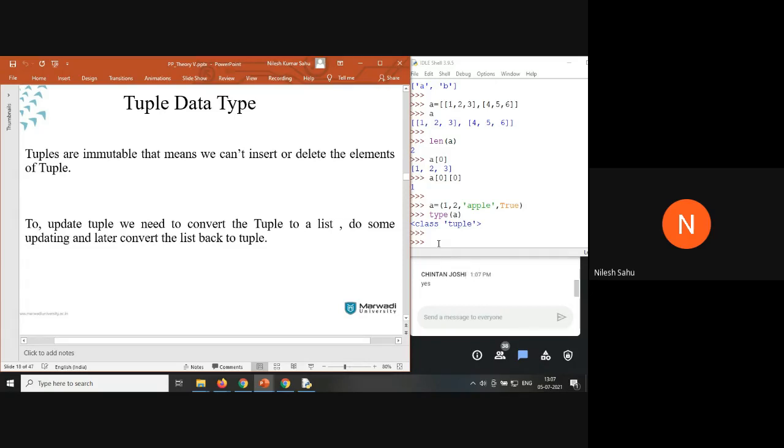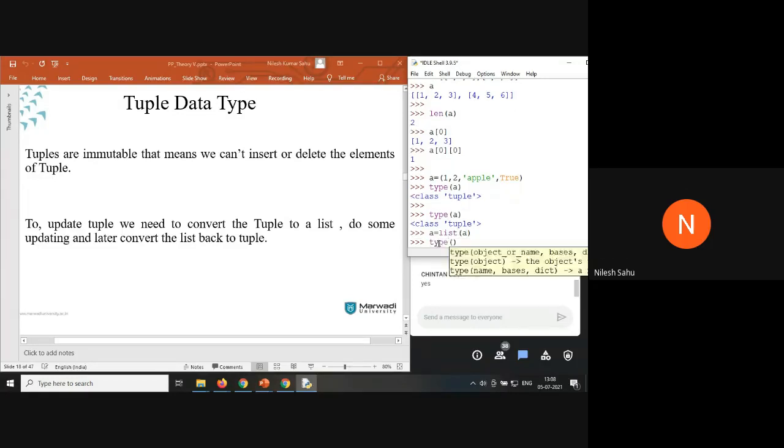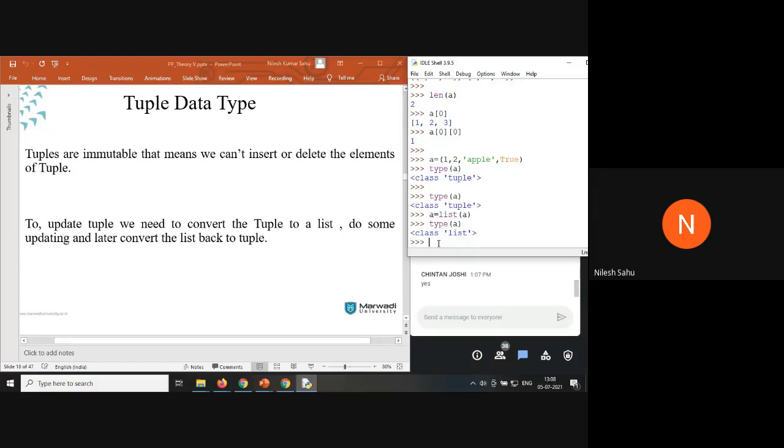How are you going to do this? Say a equal to a tuple. First of all, type of a is tuple, and say a is equal to list of a. Now you can check the type of a, it becomes list type.